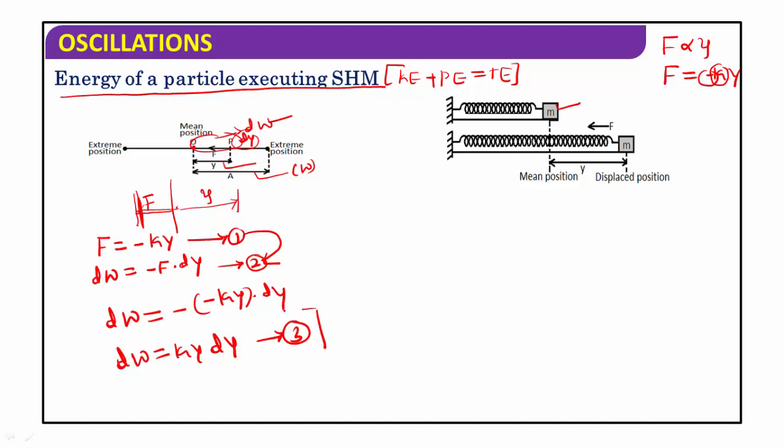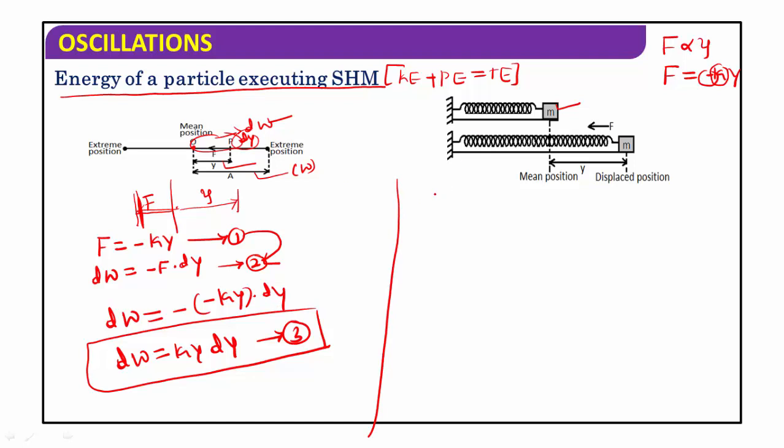This is the small work done in displacing the particle in simple harmonic motion through a displacement of dy. And how to calculate the total work done? The total work done to displace the particle y from its mean position is calculated by using integration. The integration of dw is equal to the integration of ky into dy.